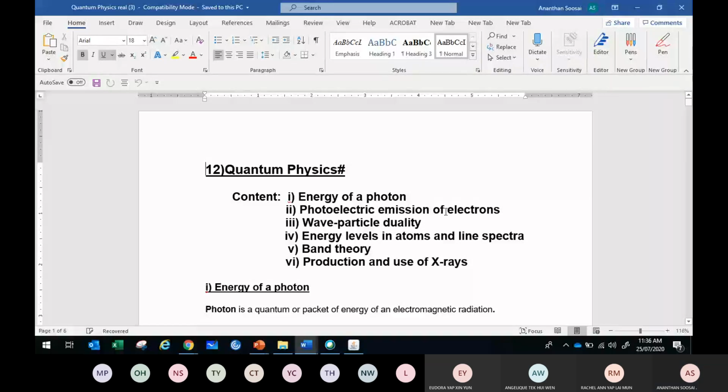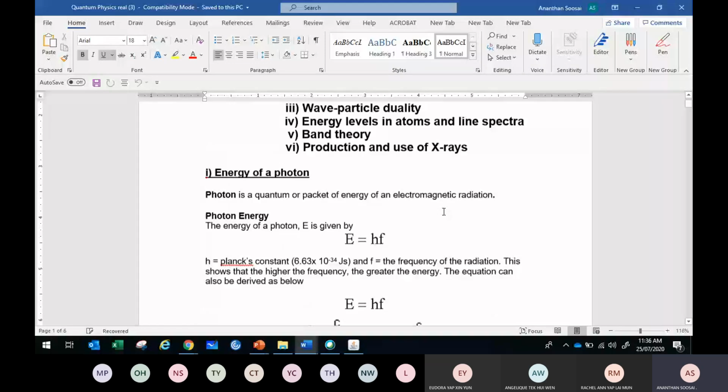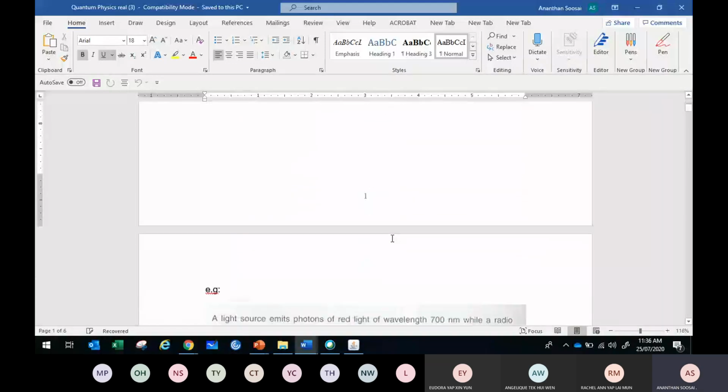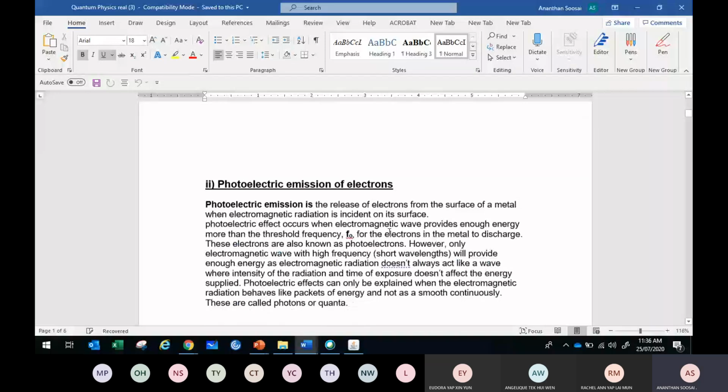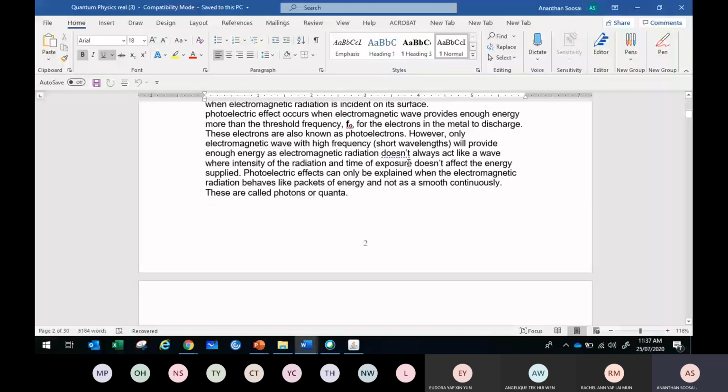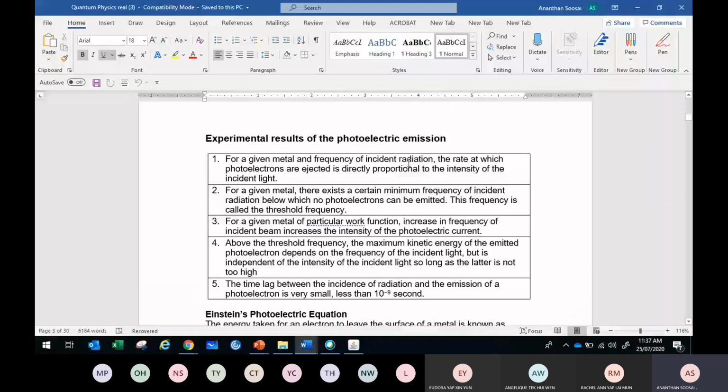There are three. So the photon energy you learned is hf, and we learned about the photoelectric effect. Photoelectric emission is the release of electrons from a metal surface when electromagnetic radiation is exposed. And this experiment gives lots of problems. Three pieces of evidence were found, many actually. The three evidence are what?